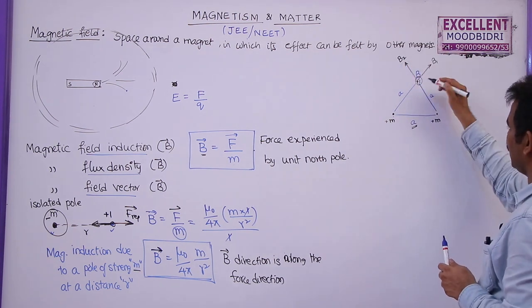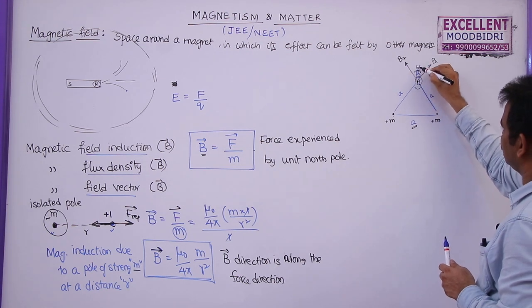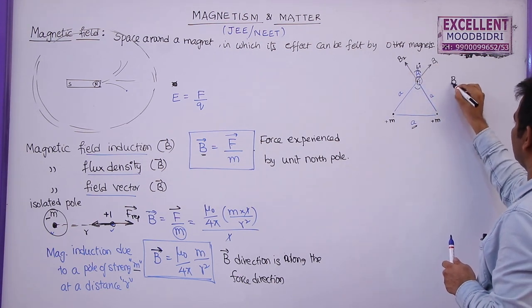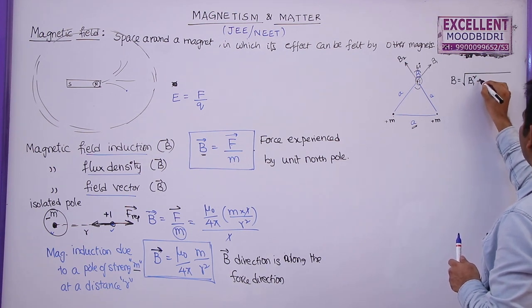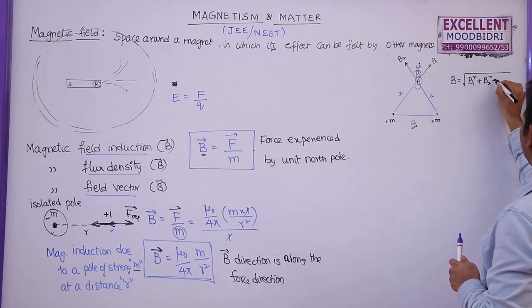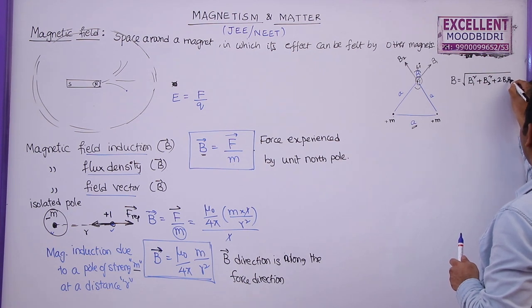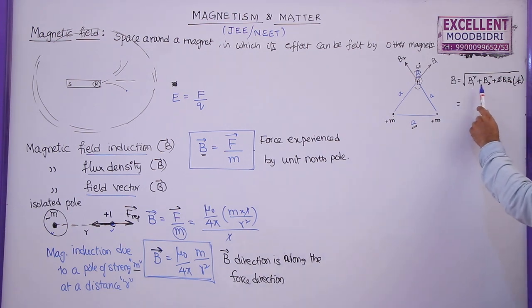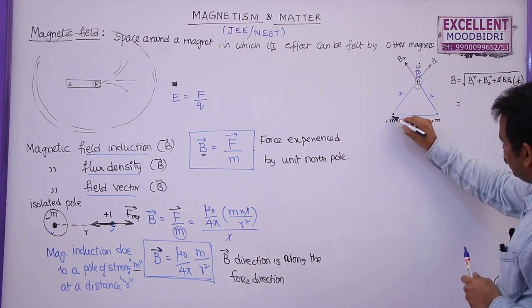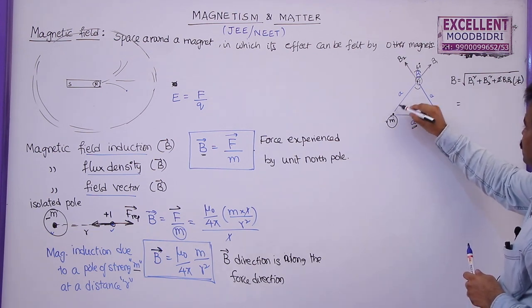As it is an equilateral triangle, this will be 60, this will be 60. So the resultant magnetic field is given by root over B1 square plus B2 square plus 2 B1 B2 cos 60, which is equal to 1 by 2. So this will be B1 square plus B2 square plus B1 B2. But we know that the pole strength of this one is m, distance is a.